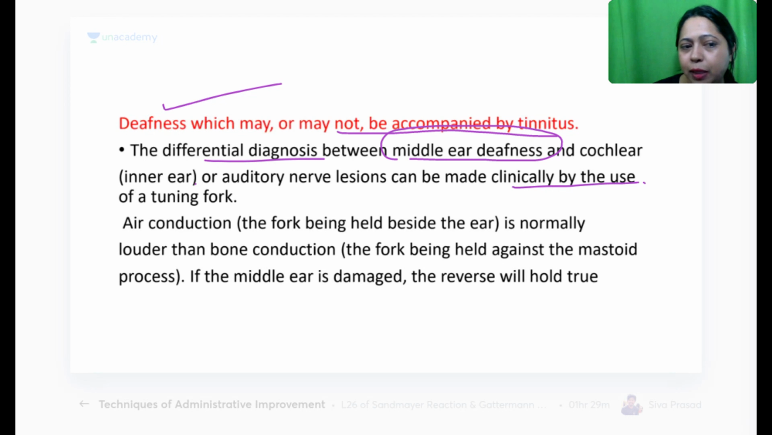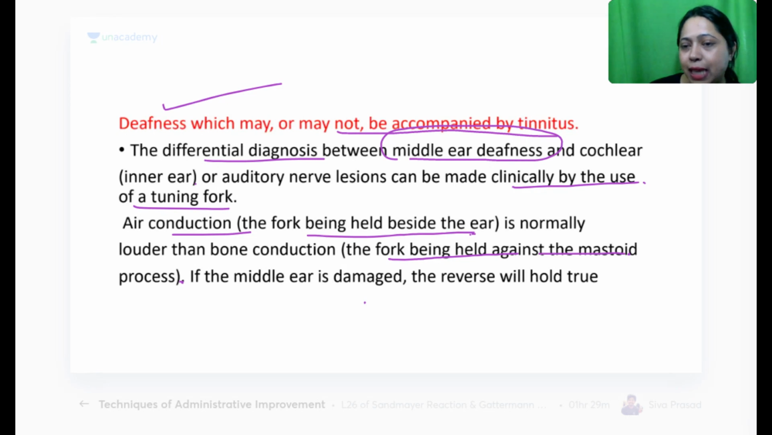Clinically, by use of a tuning fork, you can differentiate both of them. Air conduction, that is the fork being held beside the ear, is normally louder than the bone conduction, right? Now the fork is being held against the mastoid process. I'm sure you must have done all these during your clinical rounds. You must have tried all this.